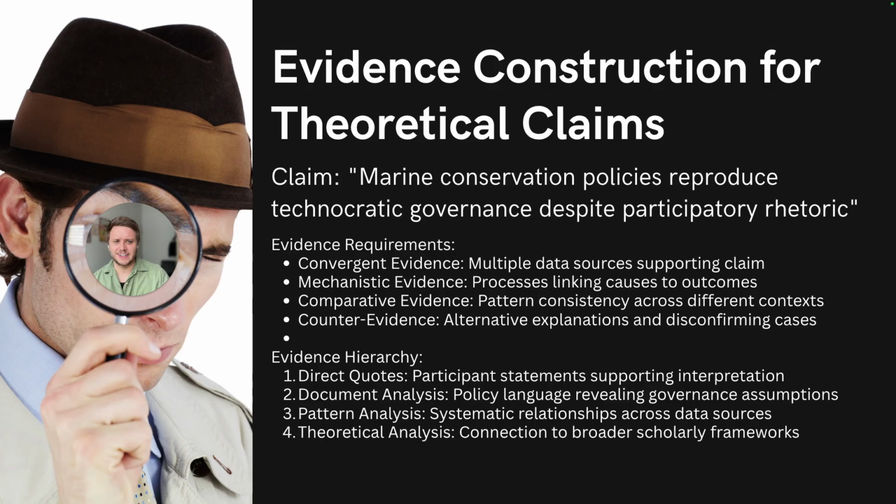In the mechanistic, we see that scientific expertise is limiting community authority, and that's done through legal constraints and administrative procedures. The counter evidence could be that some consultation does incorporate community input, but those legal constraints are still only legitimizing technical needs. And then we're acknowledging that counter evidence, and we're not ignoring it, right? We're acknowledging that we did see that, but we still stand by our claim. And this is going to really strengthen your analysis, right? And again, a hierarchy would be like direct quotes, participants specifically saying this, which is incredibly powerful.